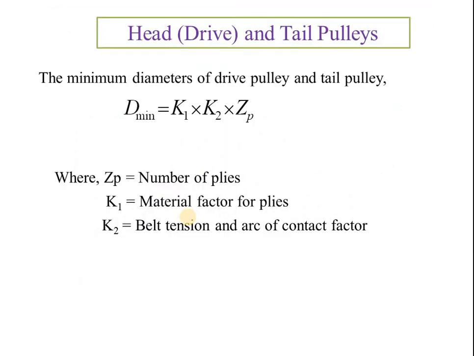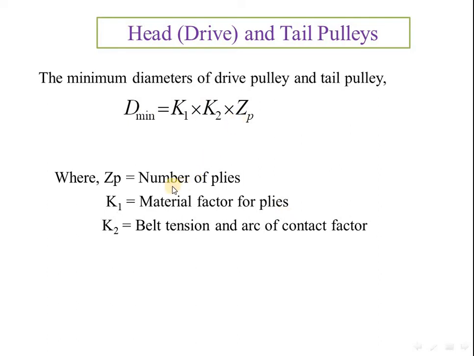Then we talk about the diameter of the pulley. When we discuss the calculation of the layout of the belt system, we see all the parameters one by one. The second parameter is the diameter of the drive and tail pulley, and it is very easy to calculate. The formula is very simple: K1 into K2 into ZP. K1 is the material factor for plies, and K2 is the belt tension and arc of contact factor. We will see in the next slide how to select these values.